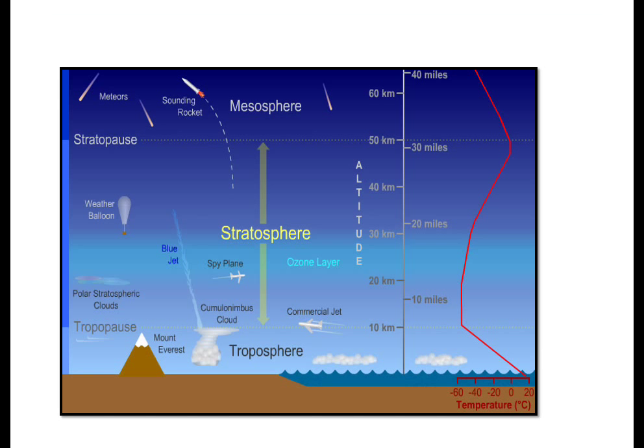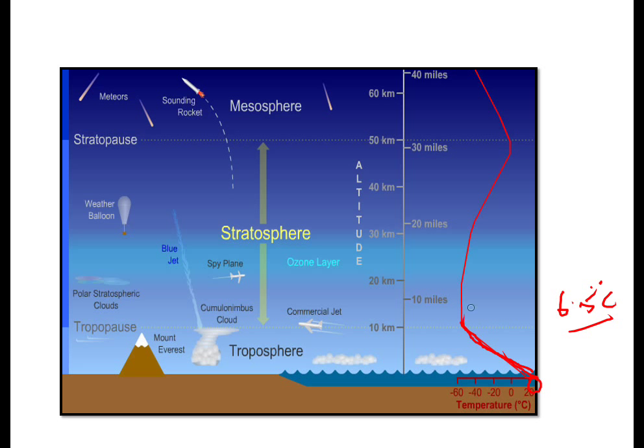In this image we can see how temperature varies in each layer. In the troposphere, the temperature slowly decreases. Here we can see it's 20 degrees Celsius, and it slowly decreases to minus 80 degrees Celsius. Why is that? Because of the normal lapse rate, which is 6.5 degrees Celsius. The temperature decreases 6.5 degrees Celsius per kilometer, slowly decreasing like this.